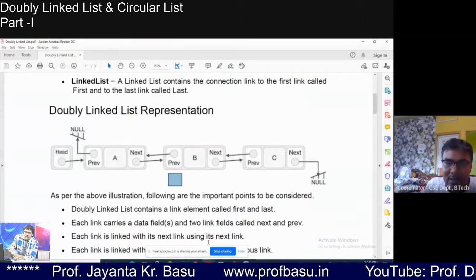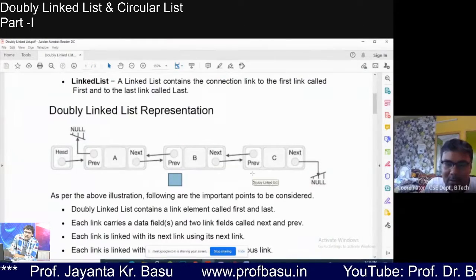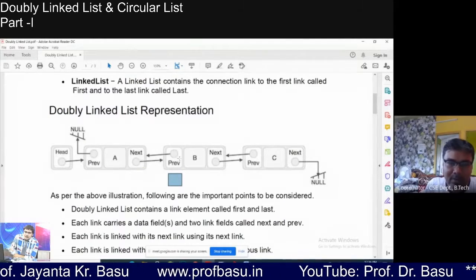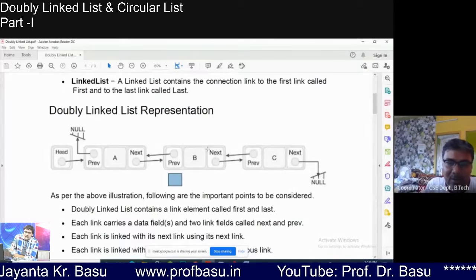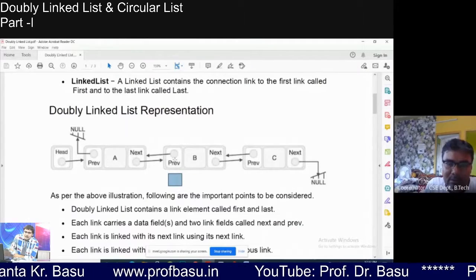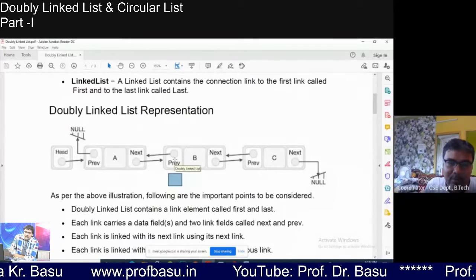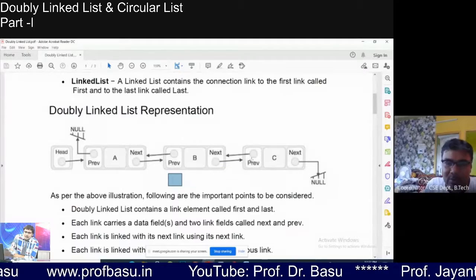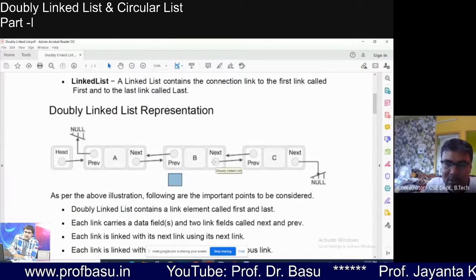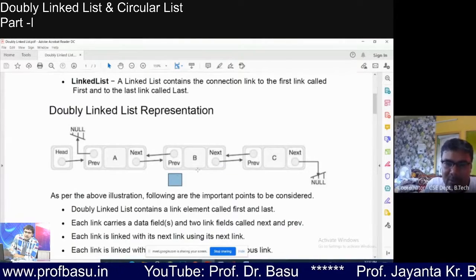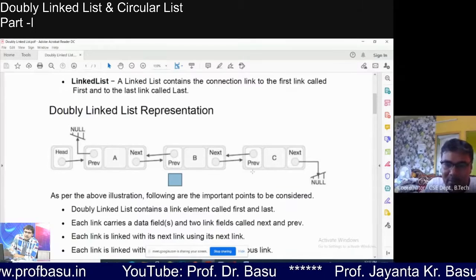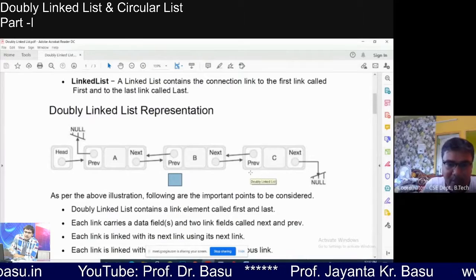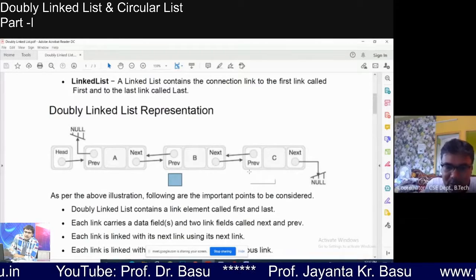Got it? So here, if it is 100, 200, 300, prev will be null, it will be 200. It is holding the base address of this node. What will the value of the prev be here? This will be 100, because 100 is the address of the previous node. And next will be the address of the next node. It will be 300. So T arrow next is 300, meaning temp. We have just created the temp. Temp will be 300, so T arrow next will be 300.